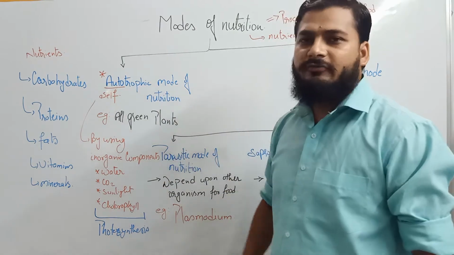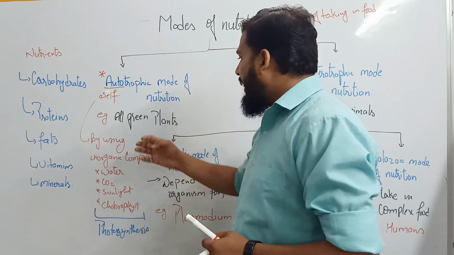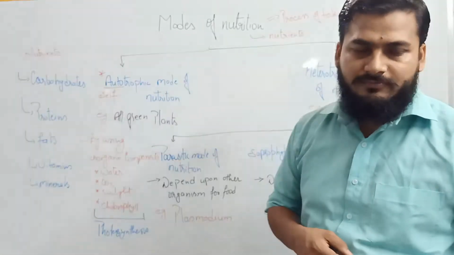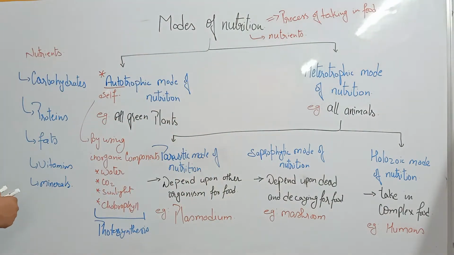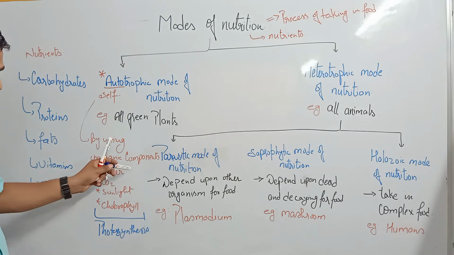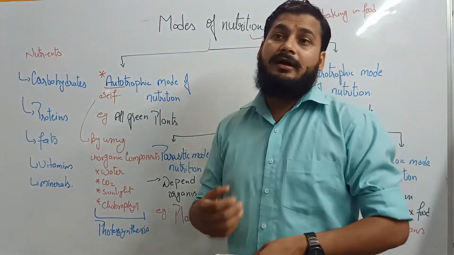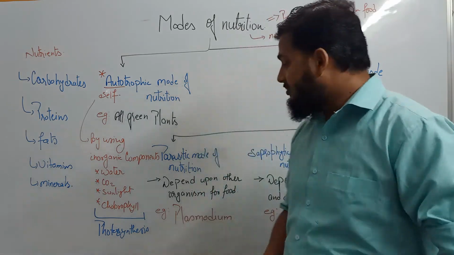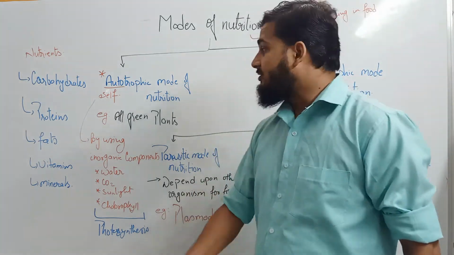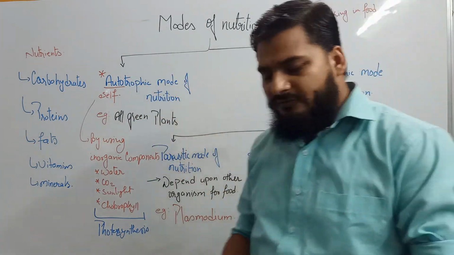produce food for itself. Generally, the organisms belonging to this category are all green plants. These green plants have a component called chlorophyll. That is why they get a green color. And by utilizing these things, they get to prepare their own food. This process of preparing food is called photosynthesis. So this was the first mode of nutrition, known as the autotrophic mode of nutrition.